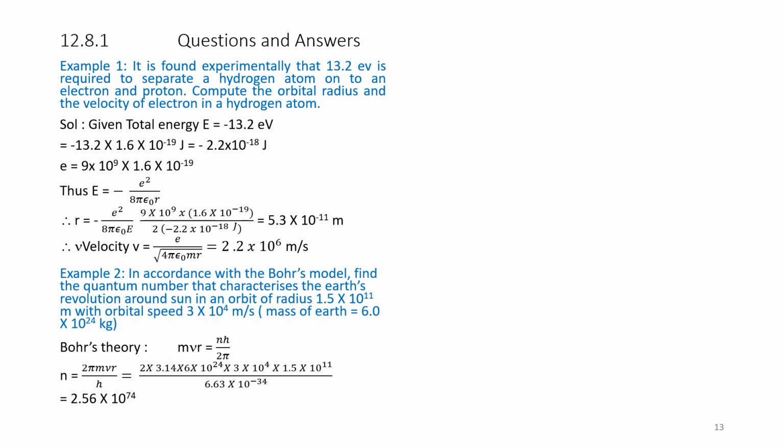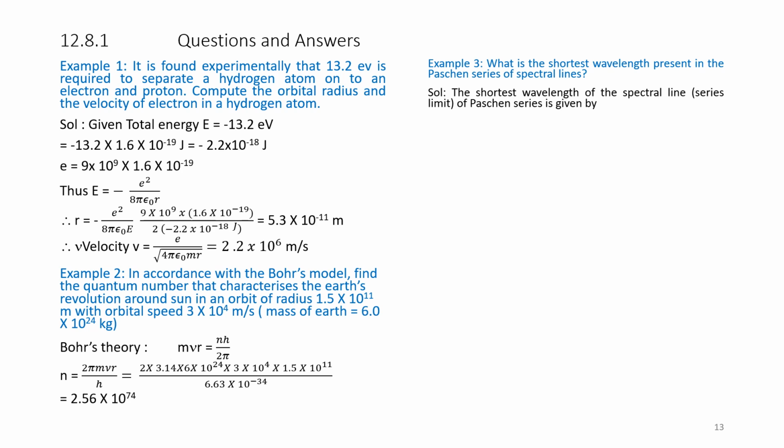Example 3. What is the shortest wavelength present in the Paschen series of spectral lines? The shortest wavelength of a spectral series is given by the equation 1 over lambda minimum is equal to R into 1 over 3 square minus 1 over n square. Here, you know n is equal to 3, and 1 by n square is zero as n is infinity, so that is equal to R by 9.